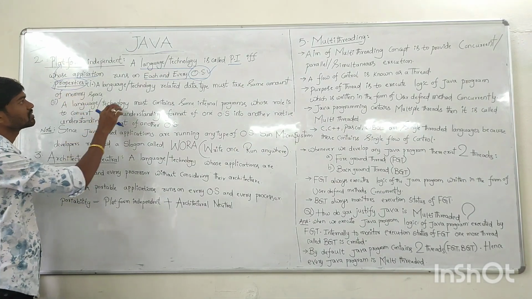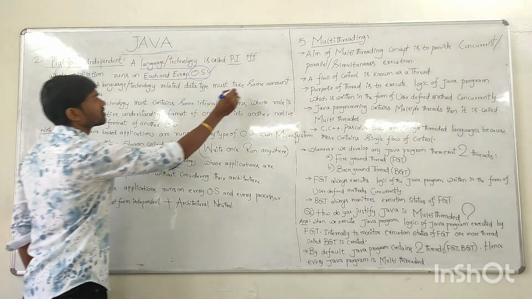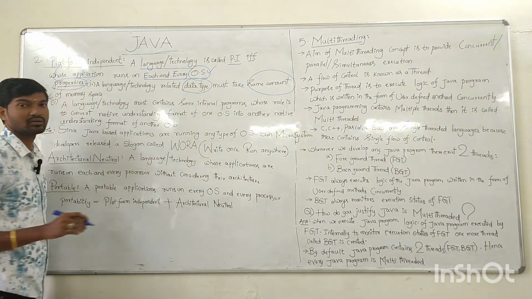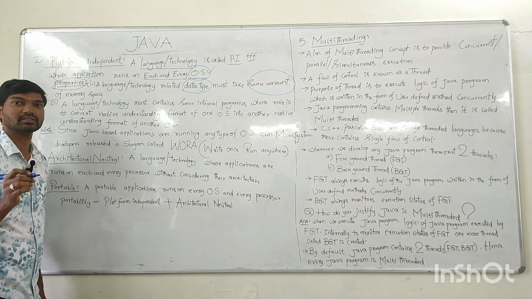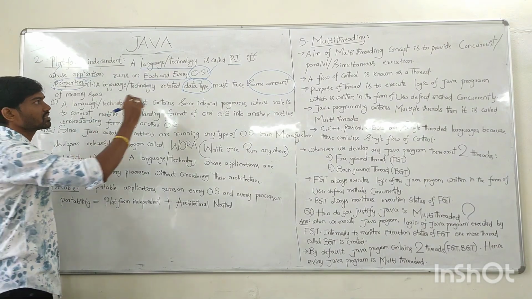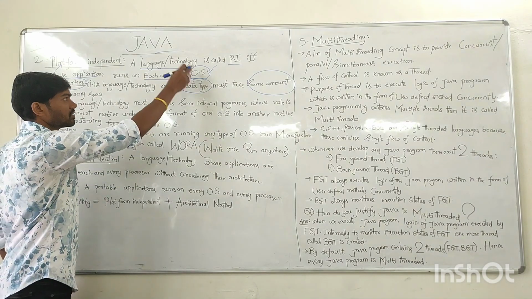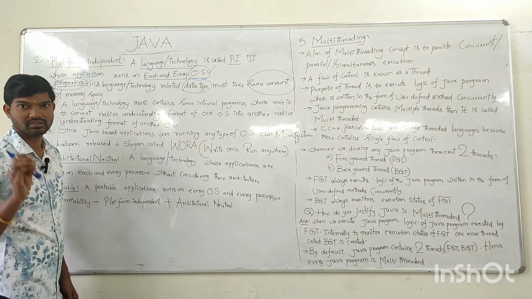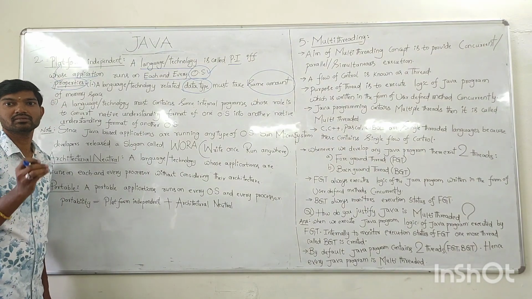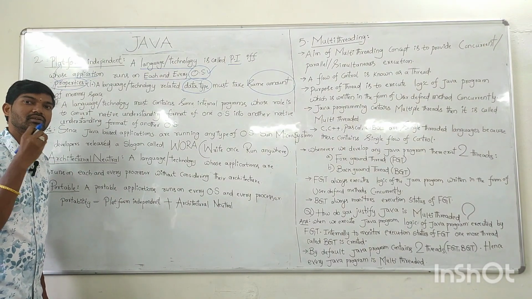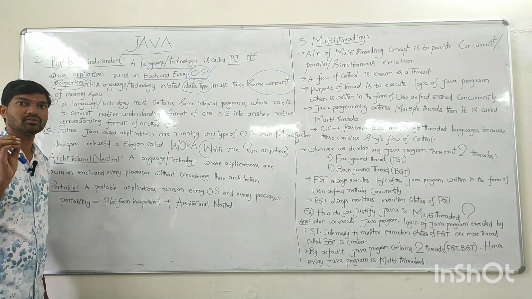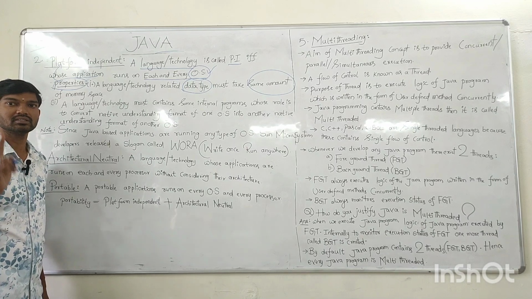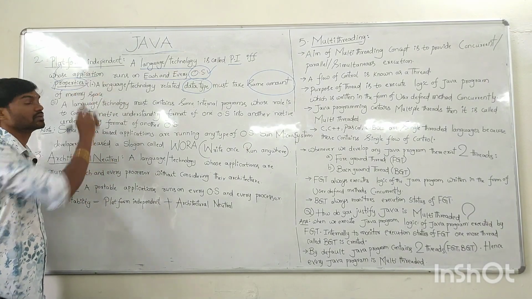The first property is it should take the same amount of memory space. A language or technology's data type should take the same amount of memory space in every OS. If different types of OSs are there, they should take the same amount of memory space for each data type. Suppose if you take the integer data type, it takes 4 bytes of memory space. It should take 4 bytes in every OS. Float takes 8 bytes of memory space. So the same amount of memory space it will take in every OS. That is the first property regarding platform independence.